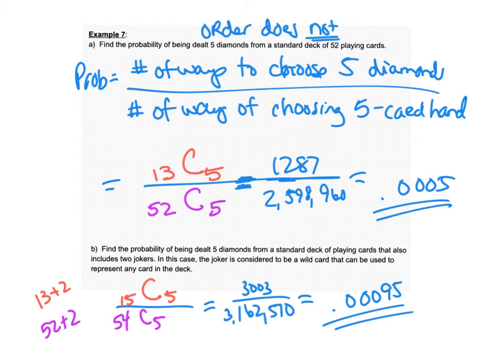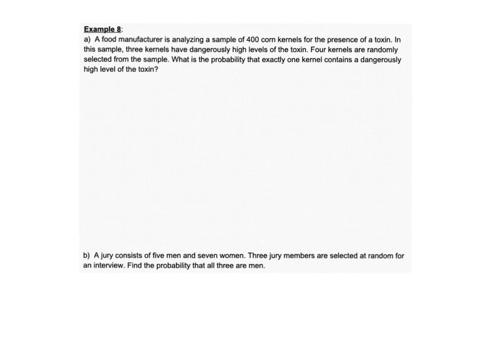I don't remember what example 8 is. Let's go find out. A food manufacturer is analyzing a sample of 400 corn kernels for the presence of a toxin. Give me 1 second. Sorry about the pause, guys. I wanted to go double check.